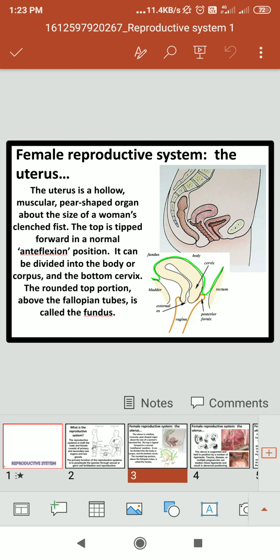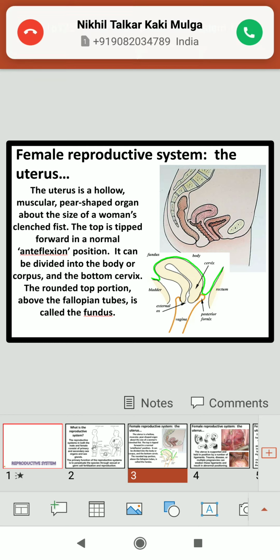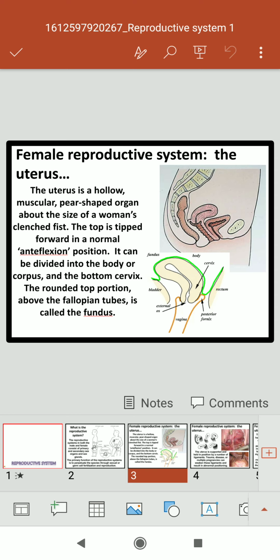We have to see the male and female reproductive systems. In the female reproductive system, the ova, ovary and uterus are the important organs. The uterus is a hollow, muscular, pear-shaped organ about the size of a woman's clenched fist.